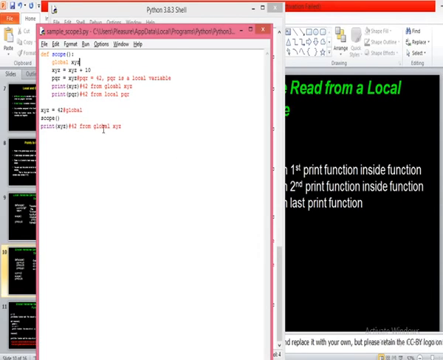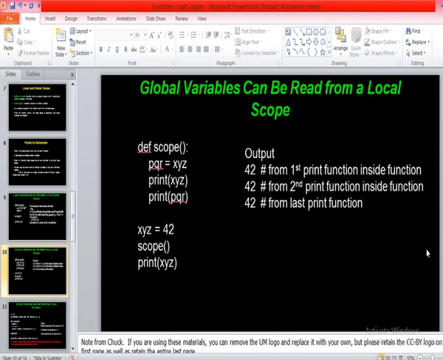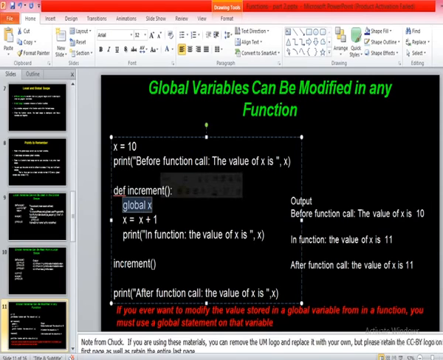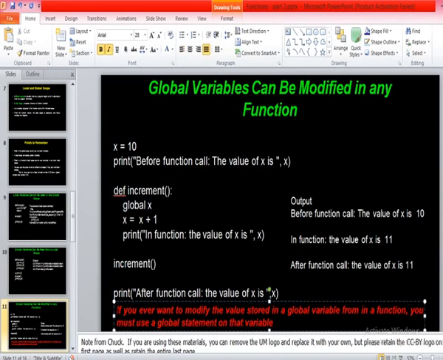Yes, sir. Right, that is what I wanted to explain in the next slide. Look here. Global variables can be modified in any function with the help of the global statement. Read this red line.